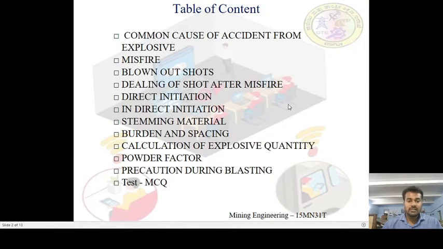Today we are going to see what burden and spacing are, and the calculations of explosive quantity. In the previous sessions we completed the common causes of accidents from explosives, what misfires are, the causes of misfires, blown out shots, dealing with shots after misfire, what direct initiation and indirect initiation are, and various stemming materials and the definition of stemming. And today we are going to see about burden and spacing and calculations of explosive quantity, right?